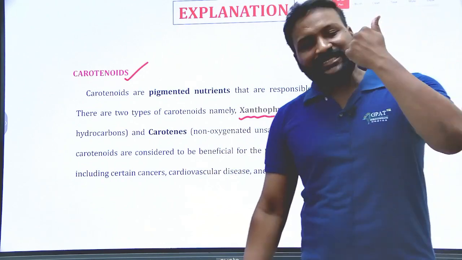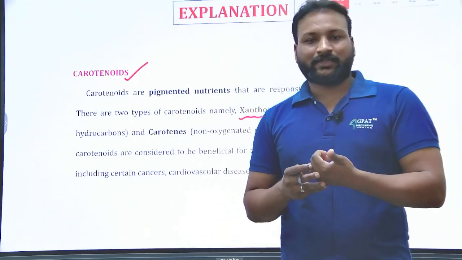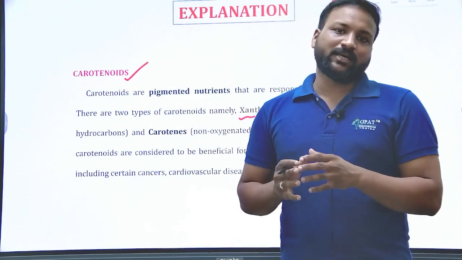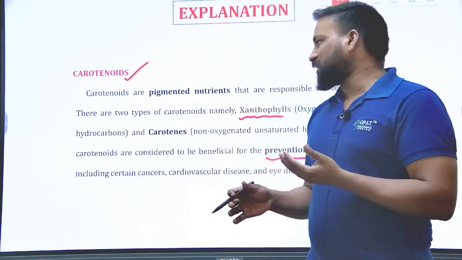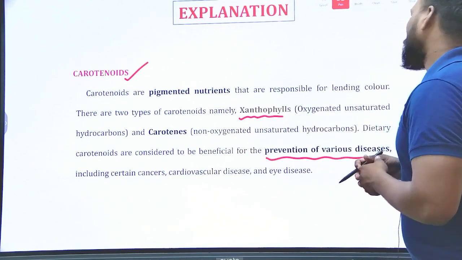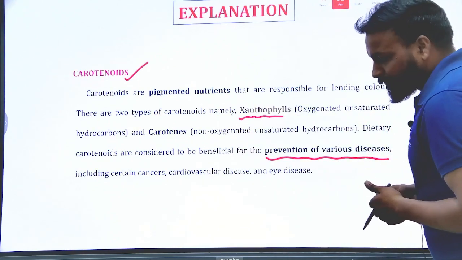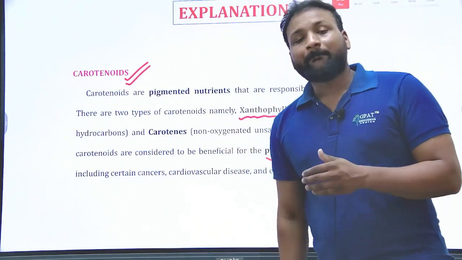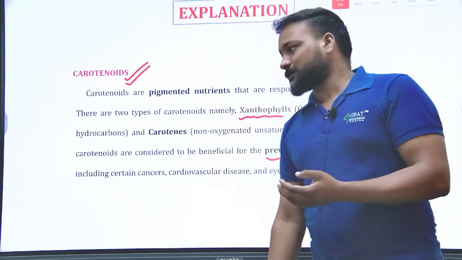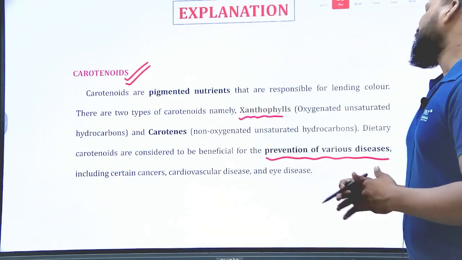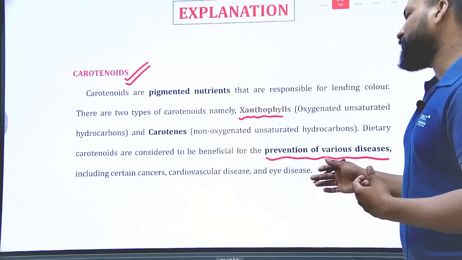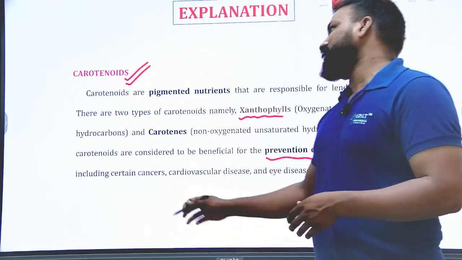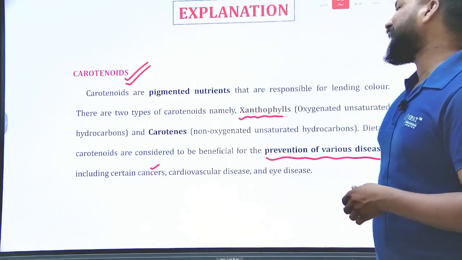In plants, they are generally meant for color. They give the color of the particular vegetable. They have a specific role in the plants. But what about the pharmacological action? You can see these dietary carotenoids have beneficial effects on various diseases including cancer, CVS and eye disease.